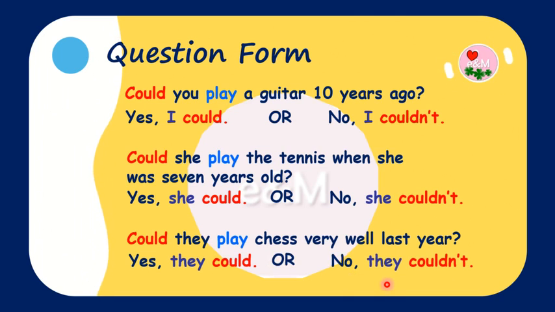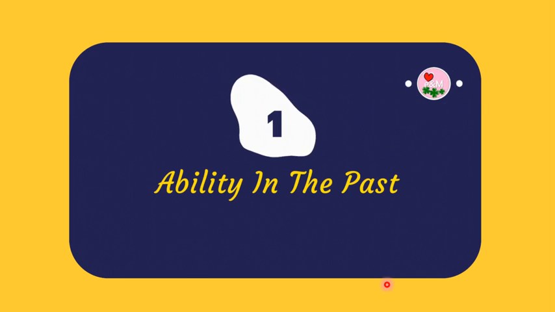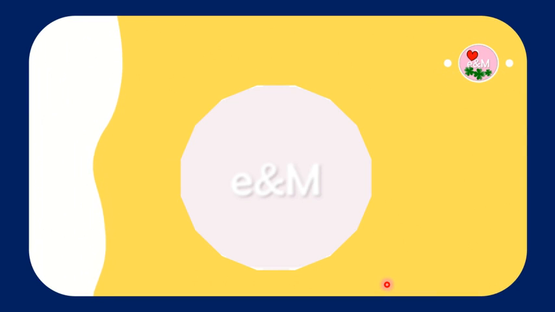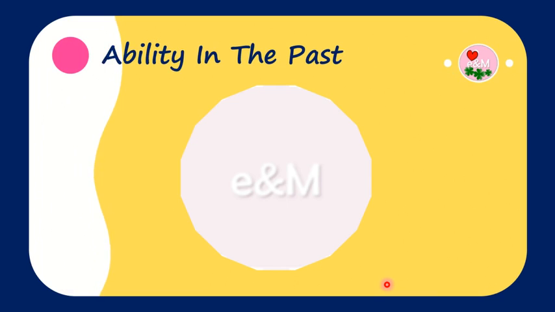Now, let's see when to use could or couldn't. Ability in the past. The first usage is pretty easy. Could is the past tense form of can. It refers to ability in the past. We use could to mean that we were able to do something in the past.